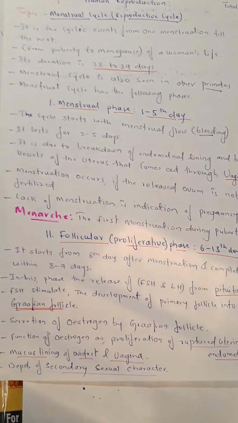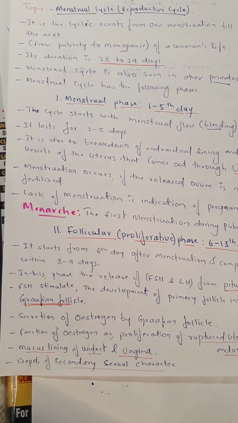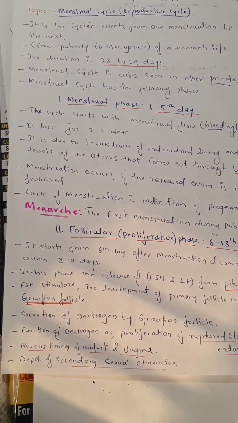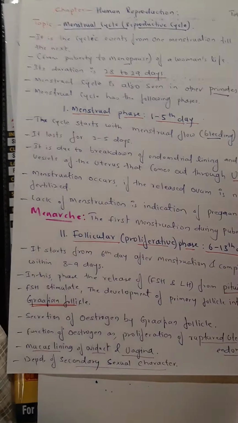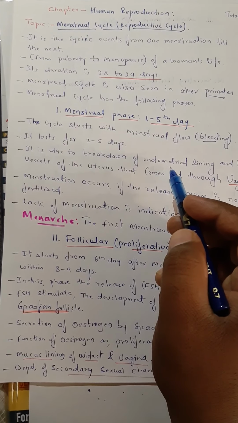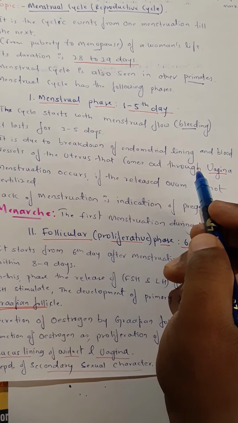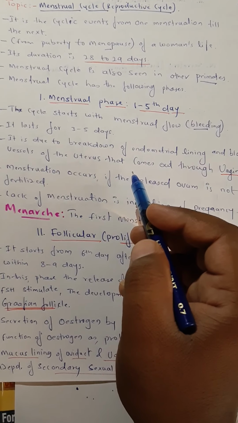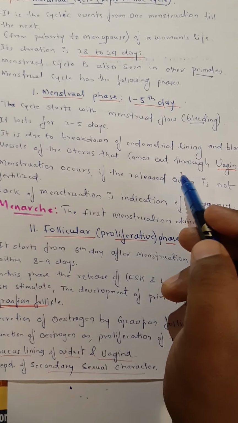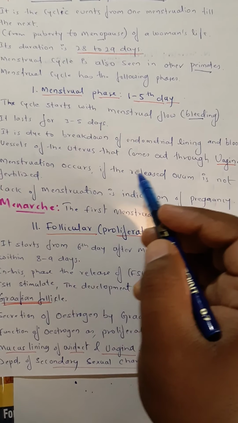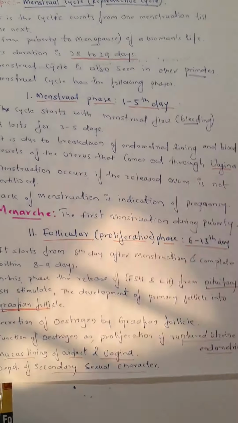Yes, this is the content of the bleeding. What is the bleeding? Of course blood is there, and along with the blood there may be endometrium linings, blood vessels, and the uterus layer, all together removed from the body through the vagina.